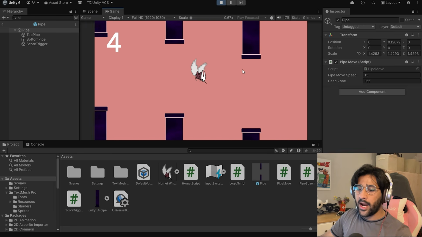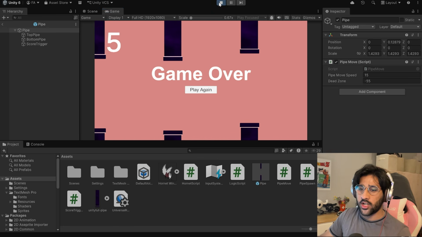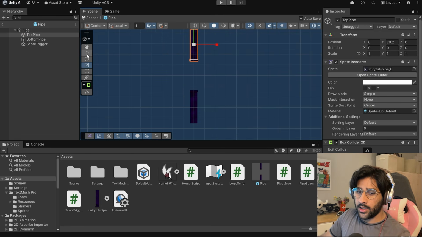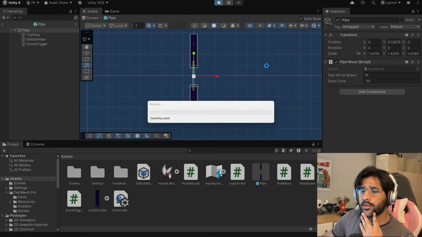Beautiful. Now the pipe gap is just too generous. Let's change that too. If I select the move thing and move the top pipe down a little bit, and move the bottom pipe up a little bit, and then I go back to the pipes and again stretch, nope, there we go. Make them a little bigger again. Let's see if that helps.